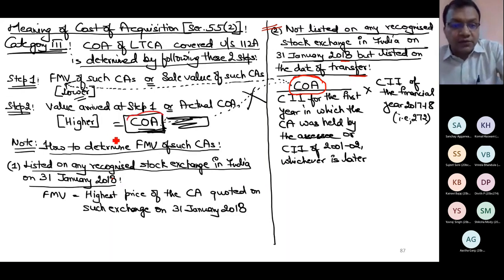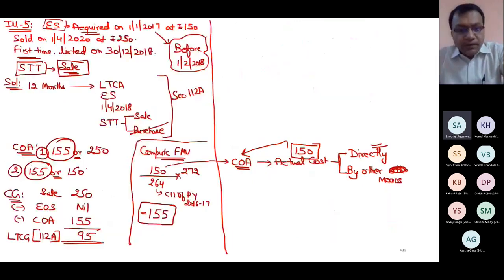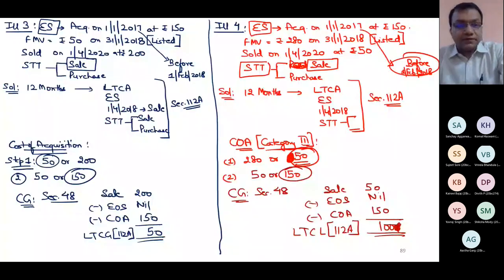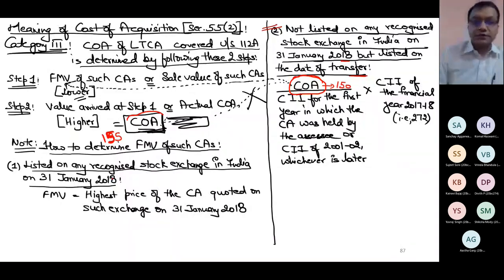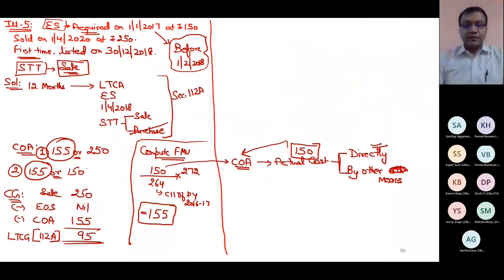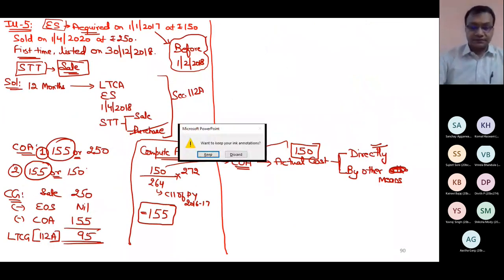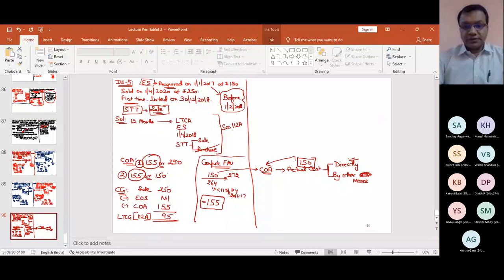Like in this example, the final cost of acquisition comes out to be 155, and this cost was 150. So these two are different. Don't get confused in this one. Please raise your hand if this point is clear. This illustration clear? Please raise your hand. Very good. Next point.